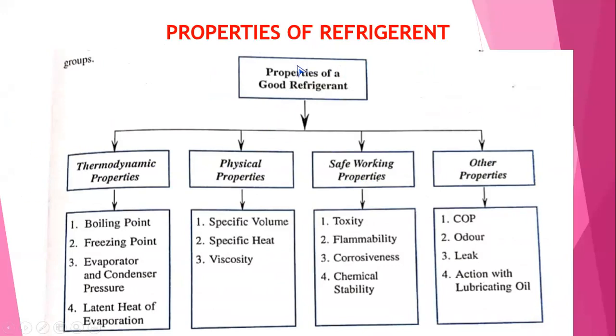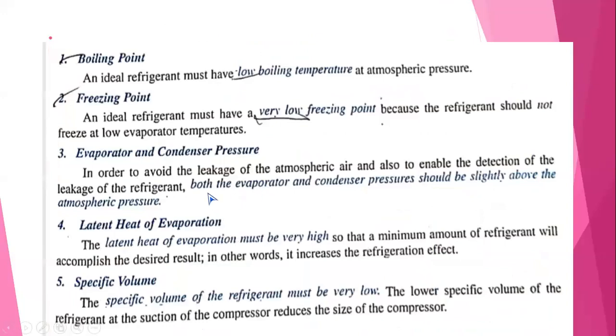Please, all of you write down the question: Explain with block diagram the properties of a good refrigerant. So write down this flow chart. Write down one by one thermodynamic property, physical property, safe working property, other properties. These properties are very much essential for a refrigerant. Next is the explanation of boiling point, freezing point, and other things.